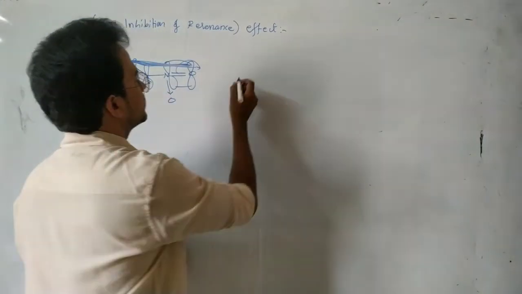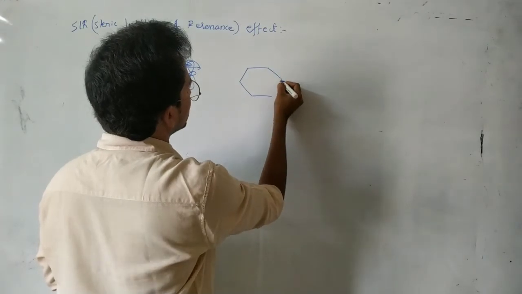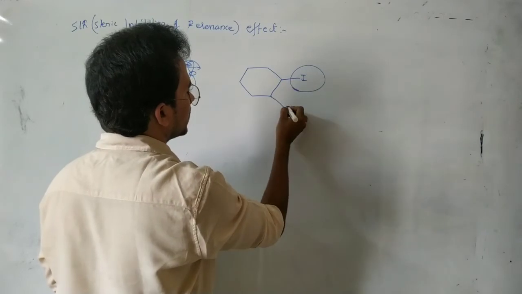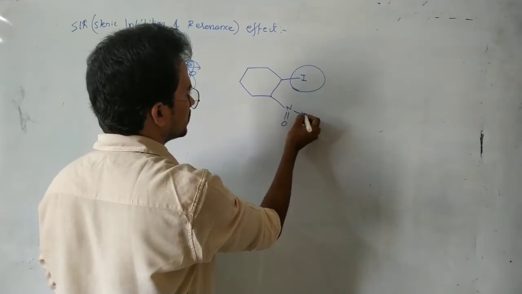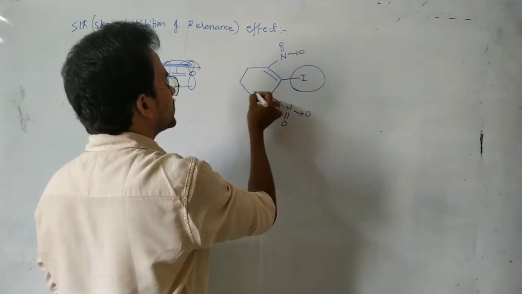But here, whenever larger groups are introduced, suppose iodine is a very large group, and here this is the NO2 group, and this is the NO2 group. This pi bond, this pi bond.